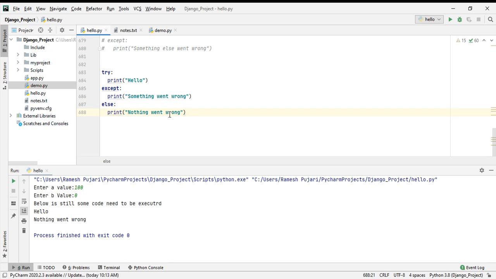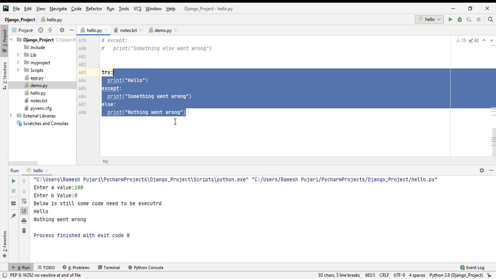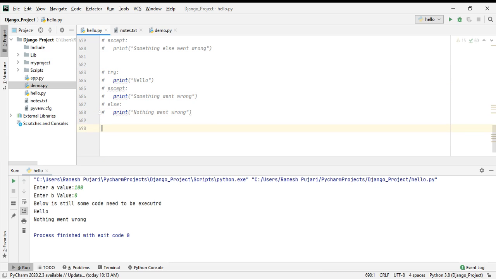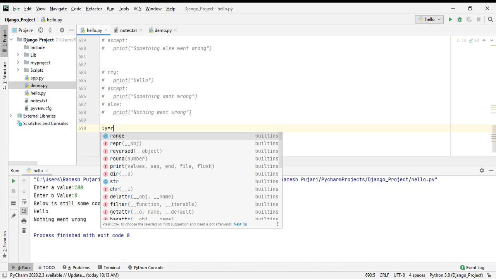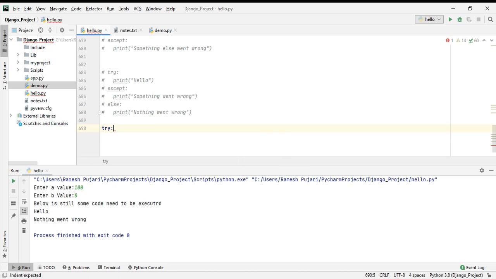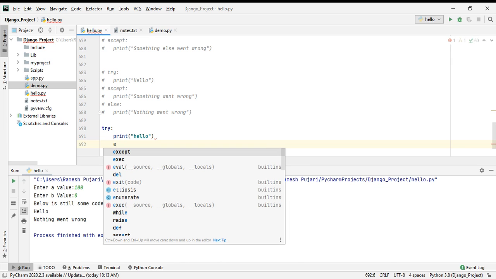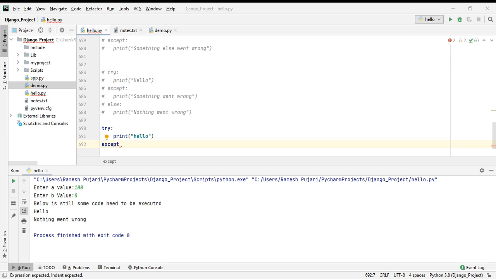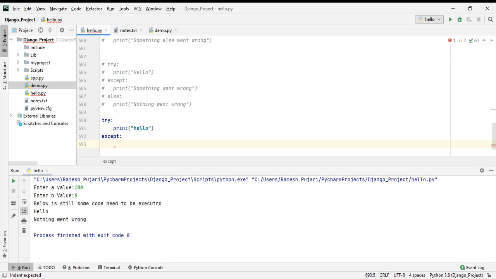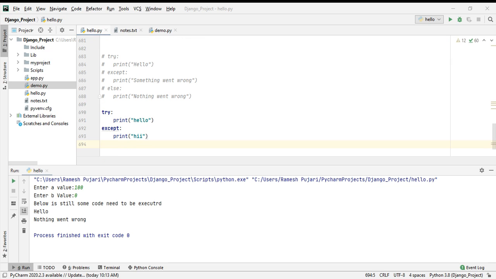So as of now I will comment this code. See, I'm using try, print hello, and I'm using except here. Except, I have to put a colon and then I'm printing something here, Hi. And next I have to use the finally block.